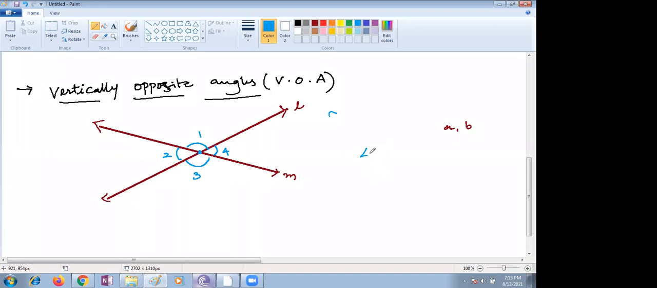Are angles 1 and 3 equal, children? Yes, ma'am, they are equal. Ma'am, they are linear pair. Angles 1 and 3 are equal and 2 and 4 are equal. Very good. Which property should we use? We should use the vertically opposite angle property, because they are opposite angles. Yes, when 2 lines intersect, the vertically opposite angles formed are equal.